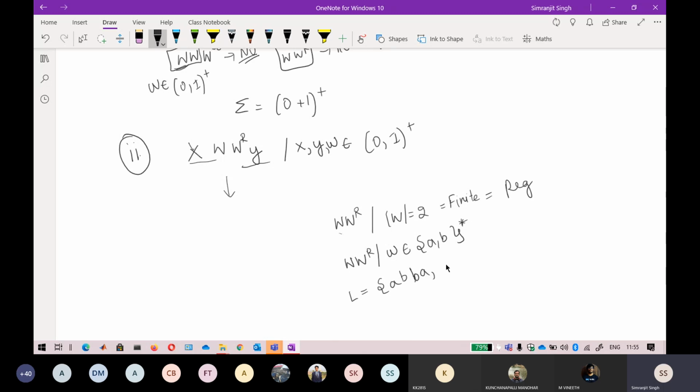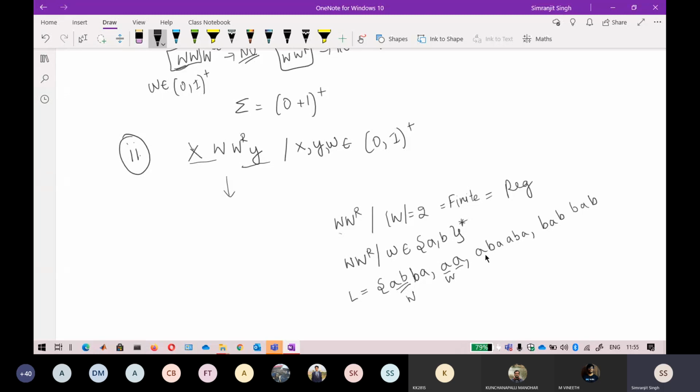For W only A, the reversal is A. In the same way, the reversal of ABA is again ABA, and the reversal of BAB is again BAB. So why is this not a regular language? Because the number of strings that can come in W can be anything. Here I am talking about only two symbols.